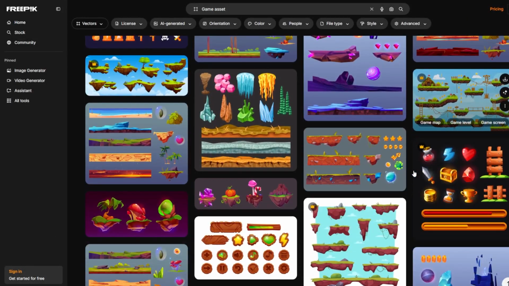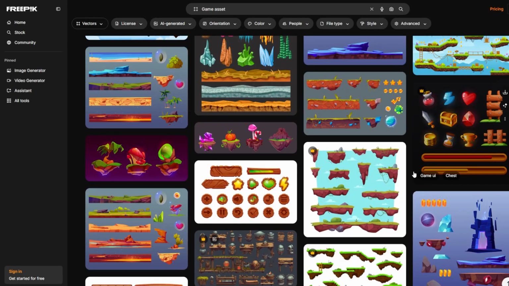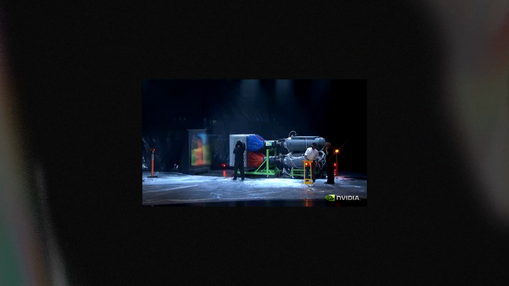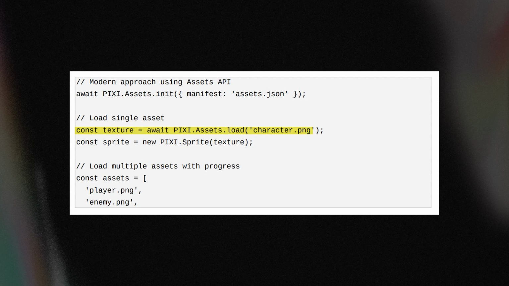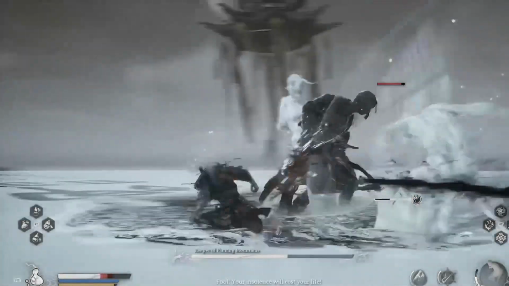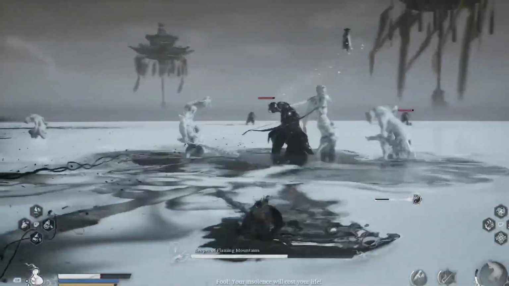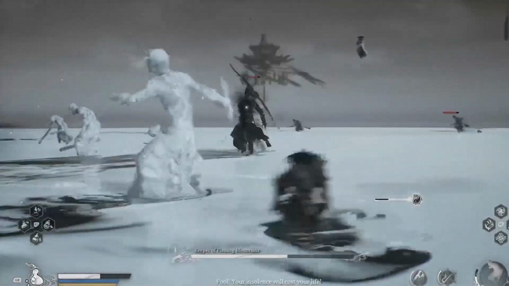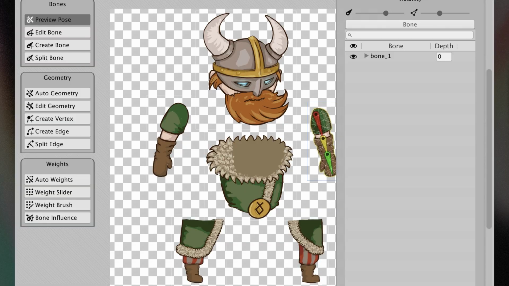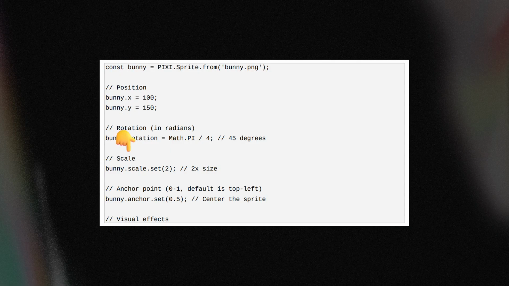Texture and assets. Assets are game resources like images, fonts, JSON data, etc. A texture is image data loaded into GPU memory. The Assets API manages this loading and caching. Proper asset management ensures resources are loaded efficiently. It prevents memory leaks and provides loading progress feedback. Sprites are the visual building blocks of the game. Every 2D image that is created from a texture is a sprite. Sprites give easy access to position, rotate, or scale the 2D images.